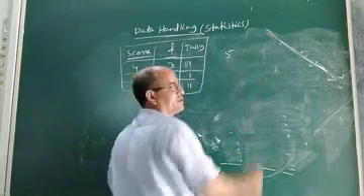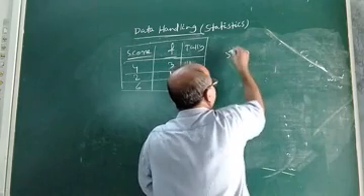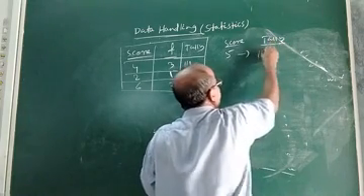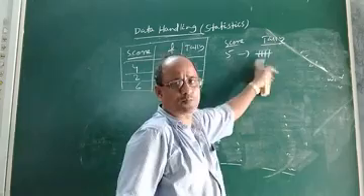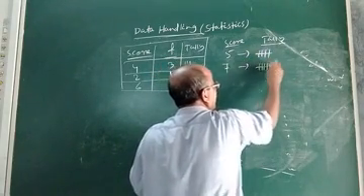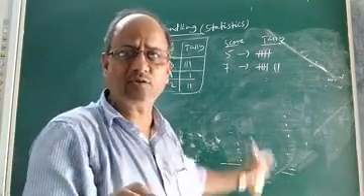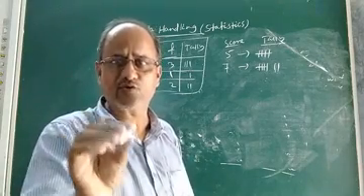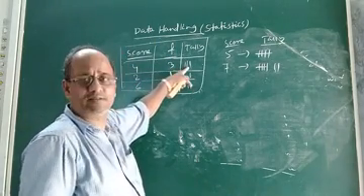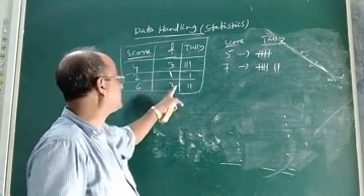Now suppose you ask me how to show an observation 5 by tally. It will be shown like this: 1, 2, 3, 4 tallies, and another cross line for 5. If you want to represent 7: 1, 2, 3, 4, 5, 6 and 7 tallies. Tally marks are used particularly to denote frequencies. So 4 is the score, 3 is the frequency, 3 tallies. 2 is the score, 1 is the frequency, 1 tally. 6 is the score, 2 is the frequency, 2 tallies.